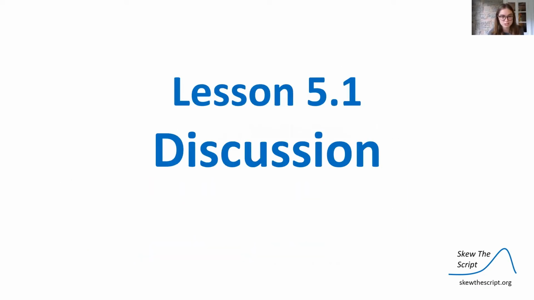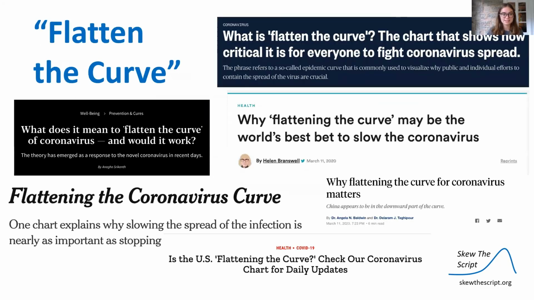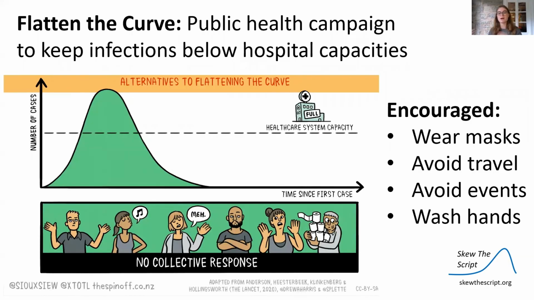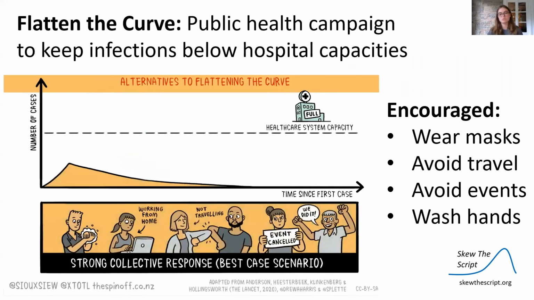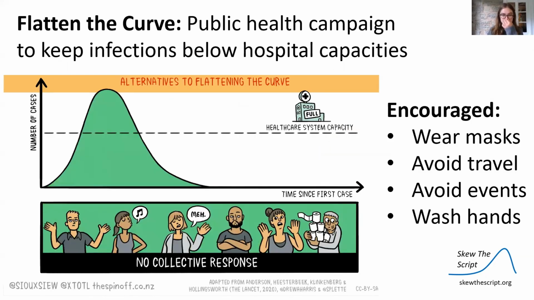This leads us to our discussion. Its growth rate wasn't as high as the 2 times that we predicted in our model. Resistance spreads as people get sick and recover, but there's another important reason, and that's flatten the curve. Flatten the curve was all over news headlines, and this was a public health campaign to keep infections below hospital capacities. We were all encouraged to wear masks, to avoid travel, to avoid events, to wash our hands regularly, so we could stop the spread and keep the number of cases below hospital capacities.